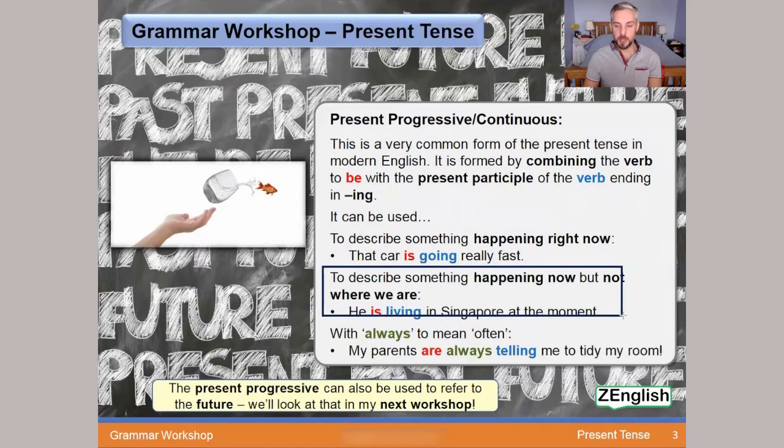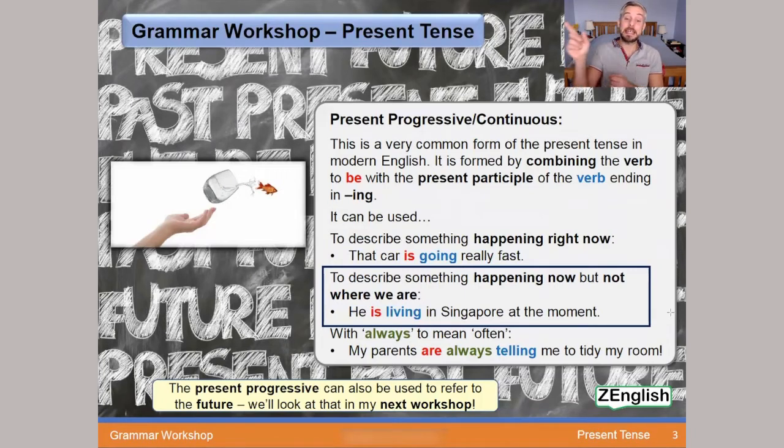We can also use the present progressive to describe something happening now, but not where we are, somewhere else. For example, he is living in Singapore at the moment. Yeah, he's living in Singapore at the moment. He's working for a bank over there. So it's not here, it's somewhere else. And again, the verb to be and the verb live with ing, living.